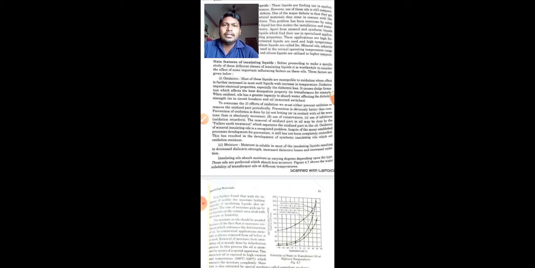which affects the heat dissipation property in the transformer. For example, oxidized oil has a greater capacity to absorb water, affecting the dielectric strength. To overcome the ill effect of oxidation, we must prevent oxidation or remove the oxidized part periodically. So students, in the grid or your substation, there is frequent testing of oils. A sample of this oil is sent to the laboratory and is tested for whether its dielectric strength is proper or not.